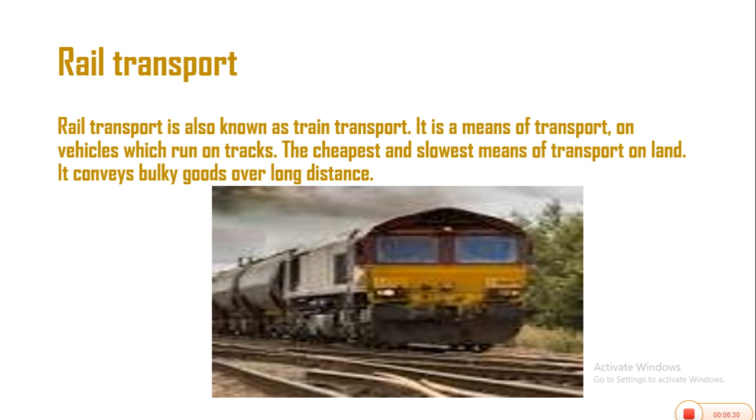Let's look at rail transport. Rail transport is another form of transportation by land. Rail transport is also known as train transport. It's a means of transport on vehicles which run on tracks, the railway track.